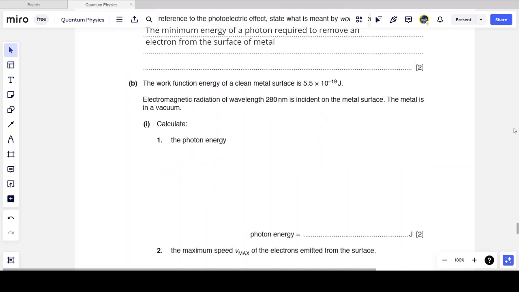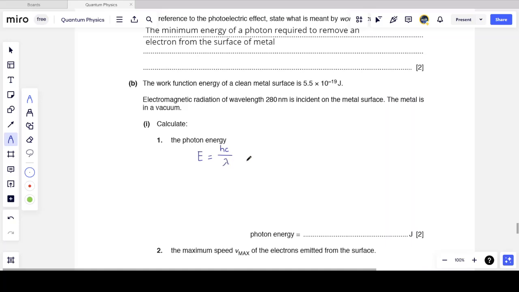Next, we are told that the work function energy of a clean metal surface is 5.5 times 10 to the minus 19 joules. Electromagnetic radiation of wavelength 280 nanometers is incident on the metal surface, and the metal is in a vacuum. We are told to calculate the photon energy. Again, we could close both our eyes and still be able to do this.